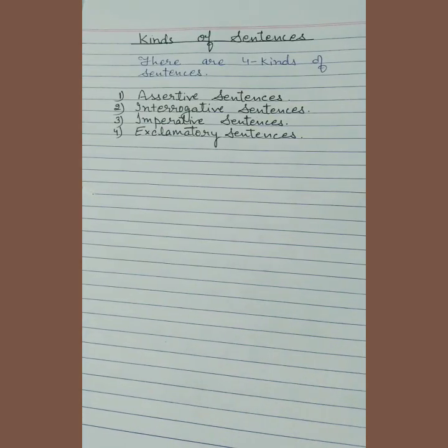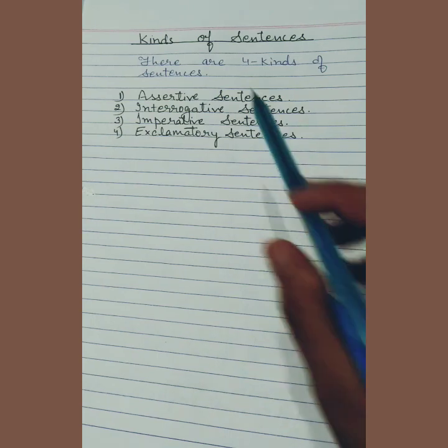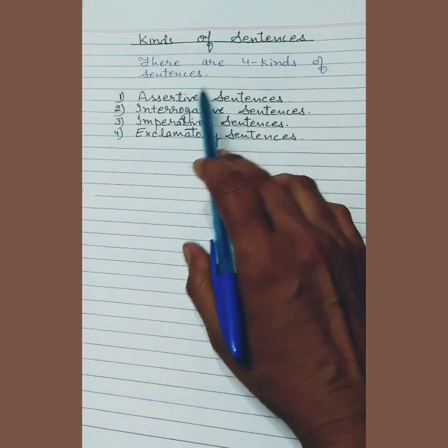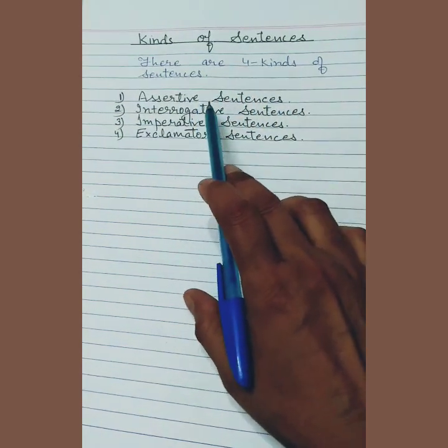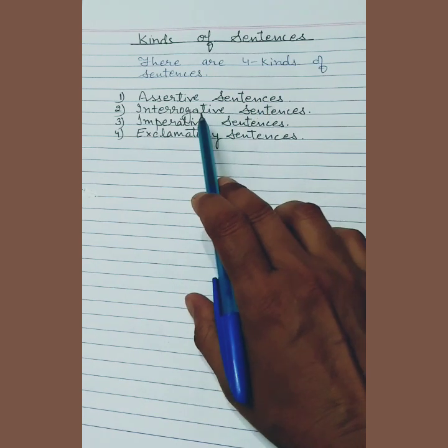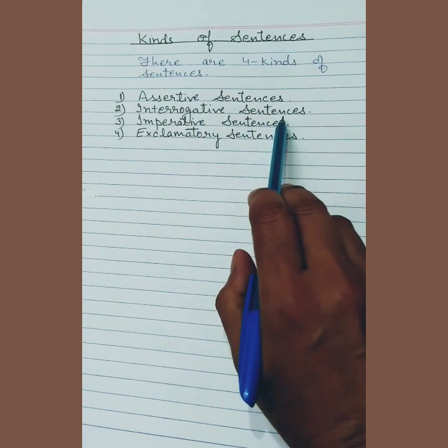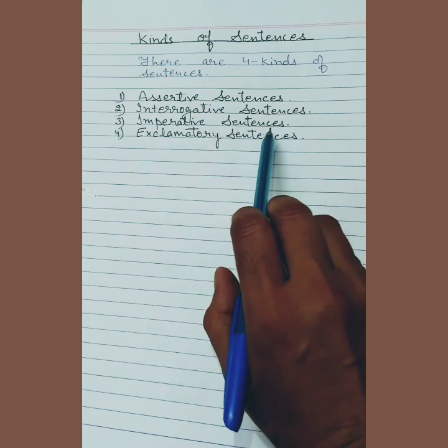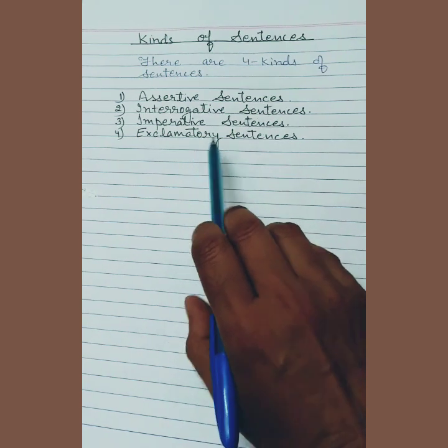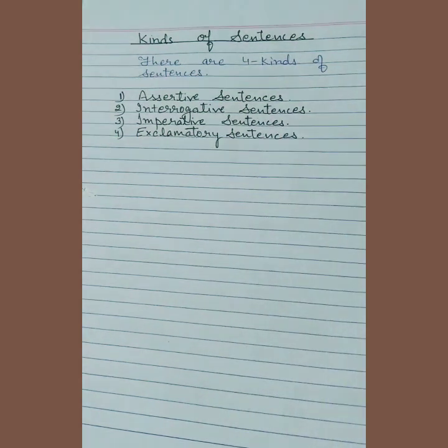Now I will tell you about the kinds of sentences. Students, there are 4 kinds of sentences. Number 1 is assertive sentence. Number 2 is interrogative sentence. Number 3 is imperative sentence. And number 4 is exclamatory sentence. Now I will dictate each sentence one by one.